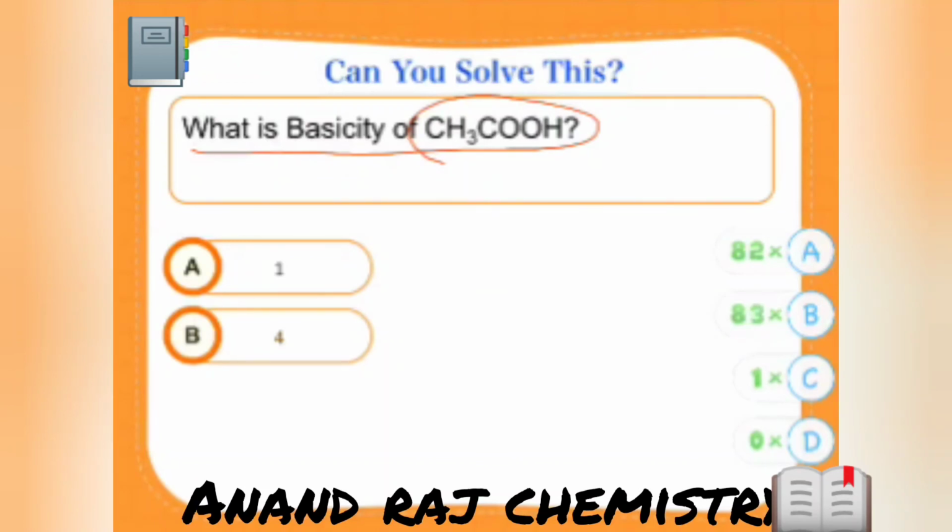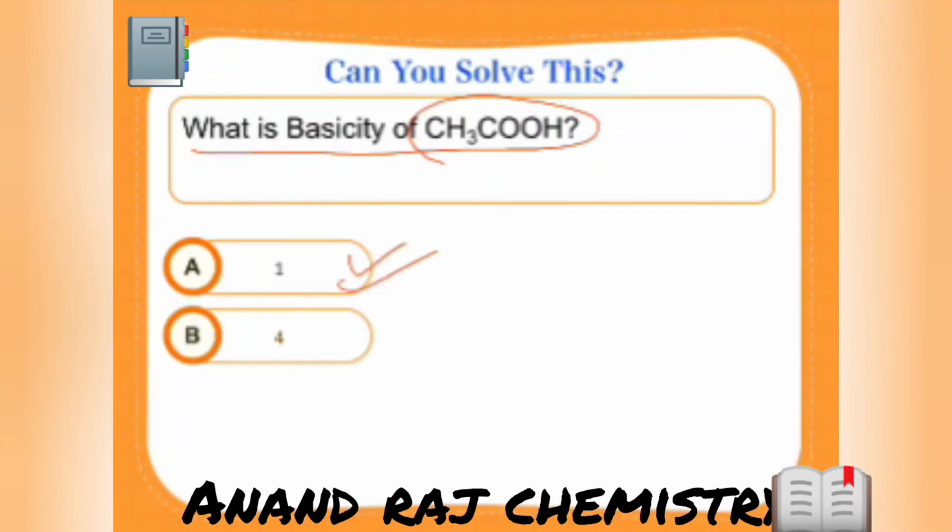Okay, let me end the poll. Let's see what is the correct answer. Okay. The correct answer is option A. See, it doesn't mean that whatever hydrogens are present in the compound will all dissociate. So in this molecule, only this H will go for dissociation as an H plus ion.